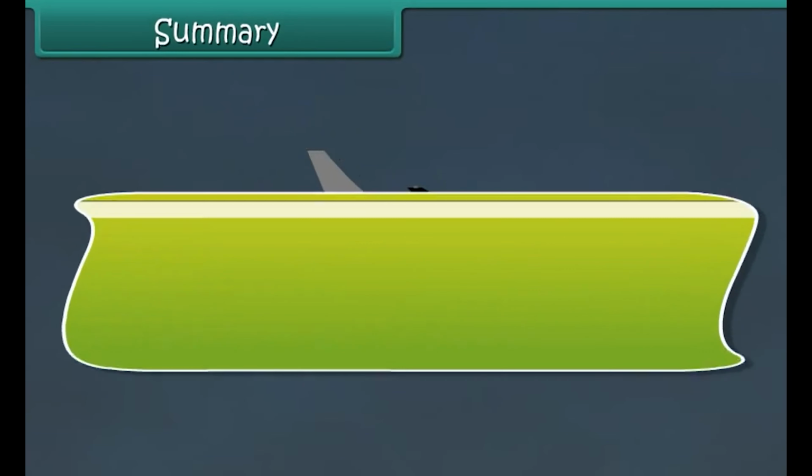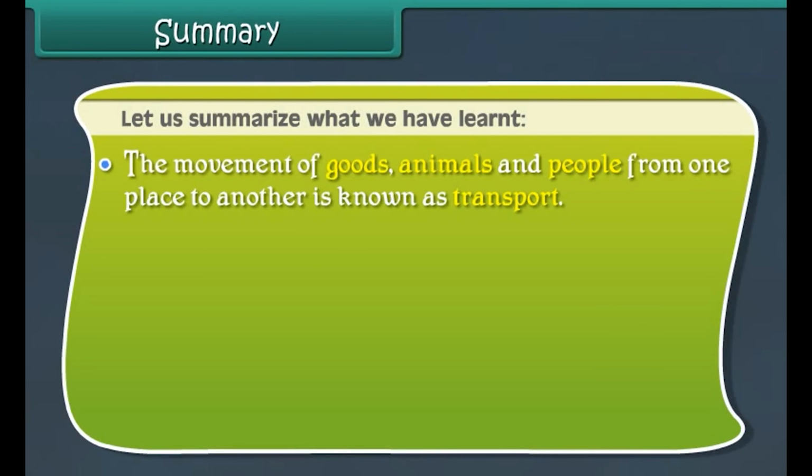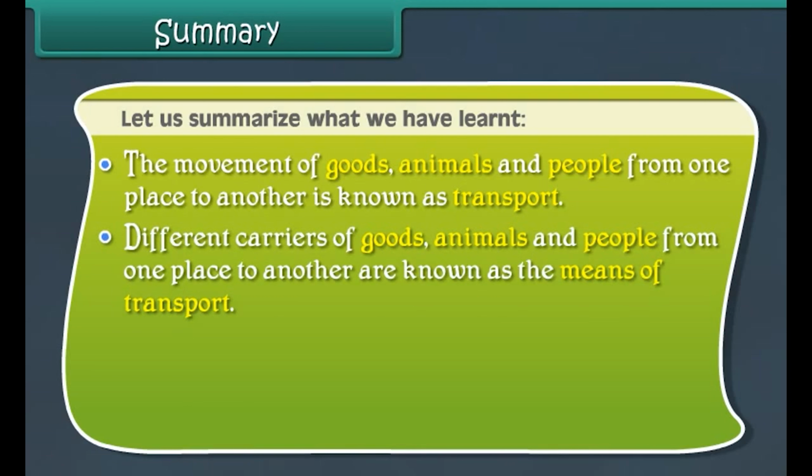Summary. Let us summarize what we have learned. The movement of goods, animals and people from one place to another is known as transport. Different carriers of goods, animals and people from one place to another are known as the means of transport.